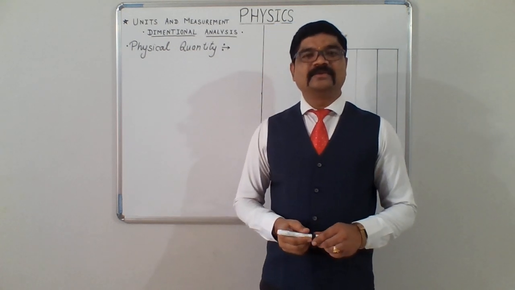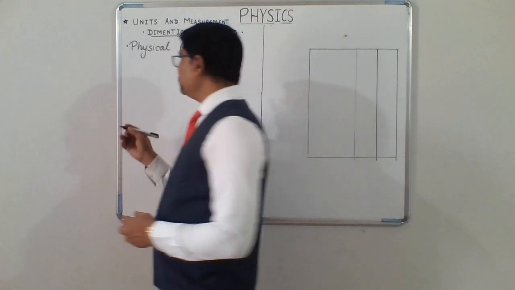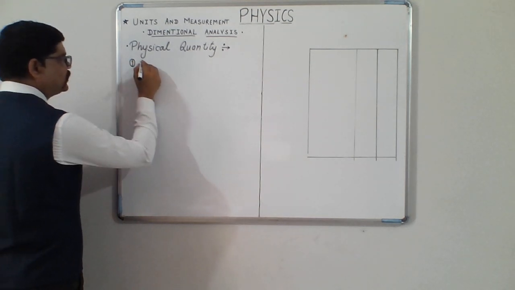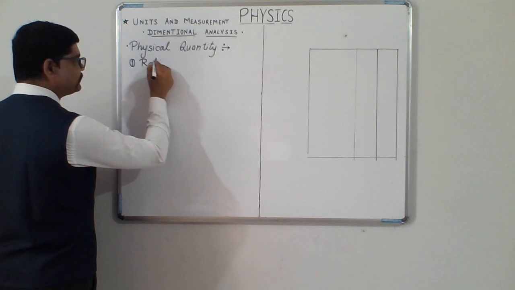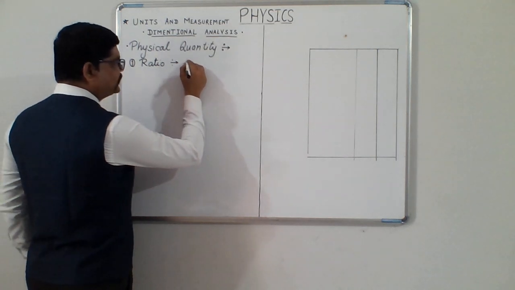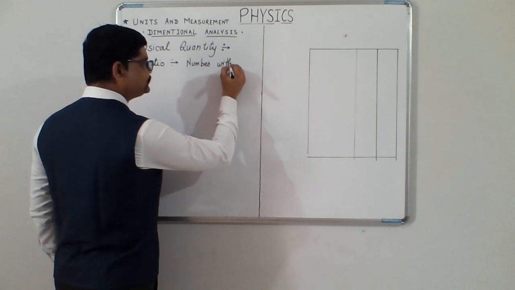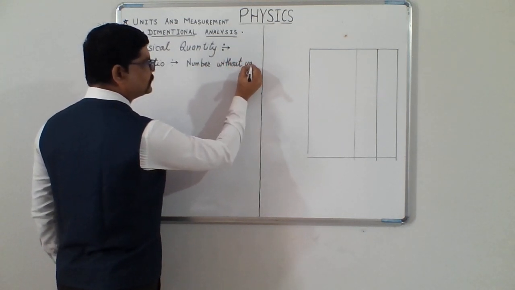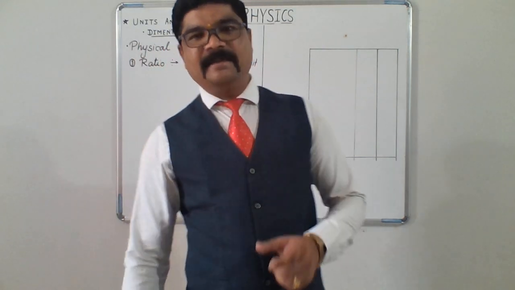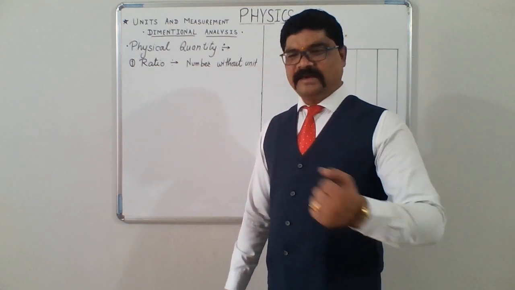There are basically two types of physical quantities; in some books they are given as three also. We will take three. The physical quantity can be in the form of a ratio. In that case, it will be a number without unit. Let me give you an example.